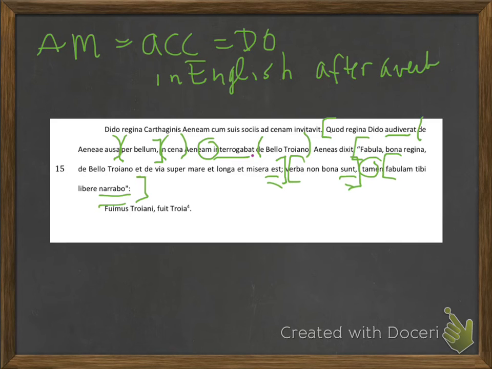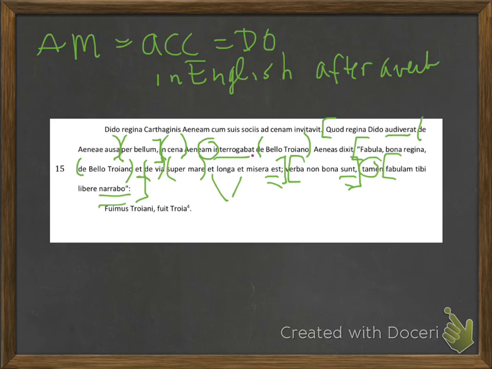The reason that bona regina is separated by commas in this sentence is not because it's talking about Fabula, but because Aeneas is speaking to her. So this is an example of the vocative case. Aeneas is addressing the good queen. Pay attention to the fact that in this first clause there are 2 prepositional phrases, 3 actually: de bello Troiano, de via, and super mara.